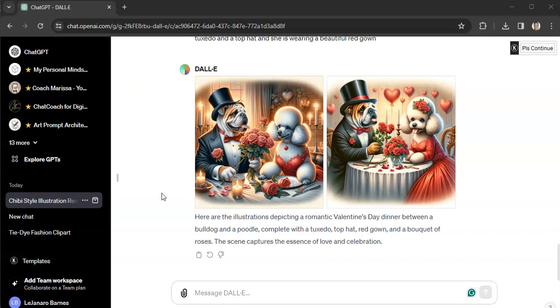Try this out if you have ChatGPT. Again, it's $20 a month. If you don't have it, my tip for you is to put the prompts in Bing, because Bing is free. But again, you can't use the images from Bing commercially, so you can't sell them. But ChatGPT and Bing are very similar in the images that they create. You can take the prompts that I'm going to post in the description box below, pop them into Bing, and see what you get.